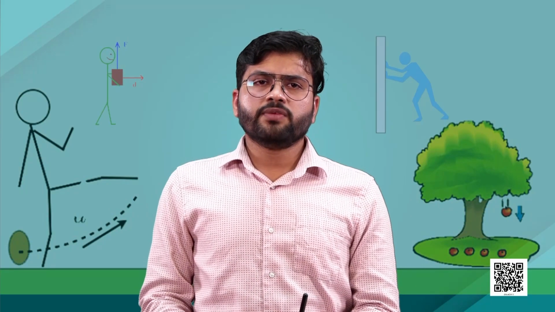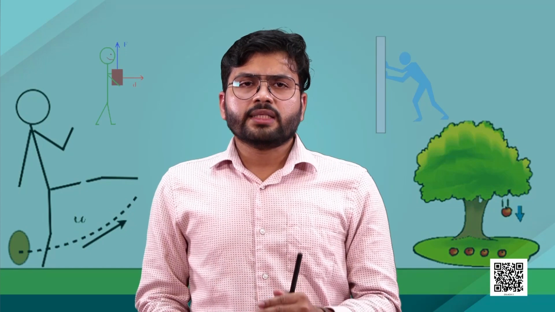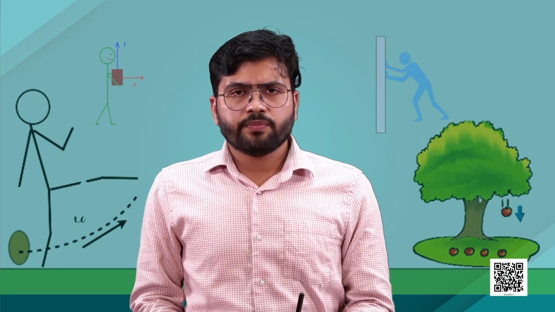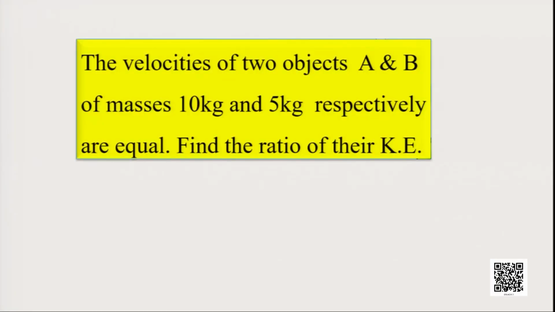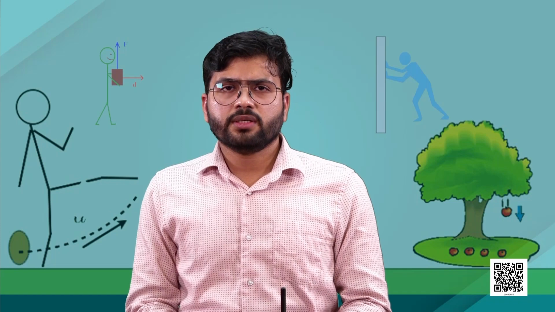Another question in front of you. The velocities of two objects A and B of masses 10 kilogram and 5 kilogram respectively are equal. Find the ratio of their kinetic energy. Here the velocity of both objects is the same, but the mass is different.